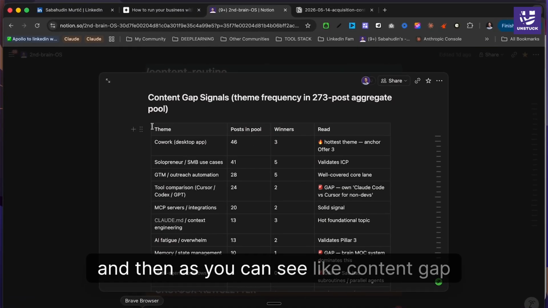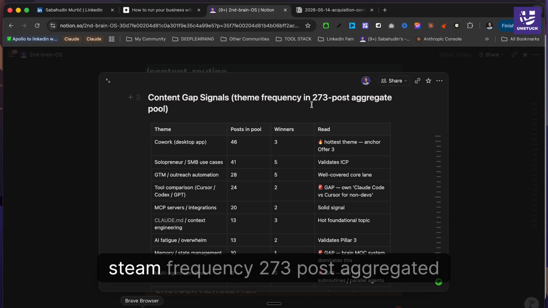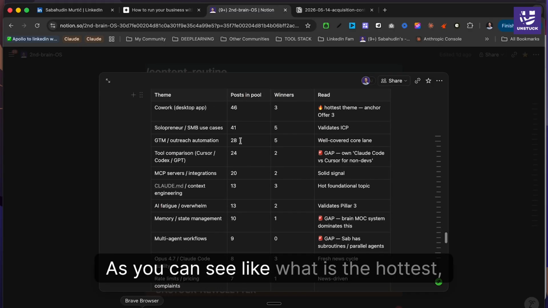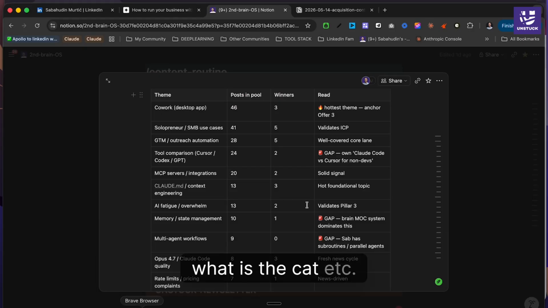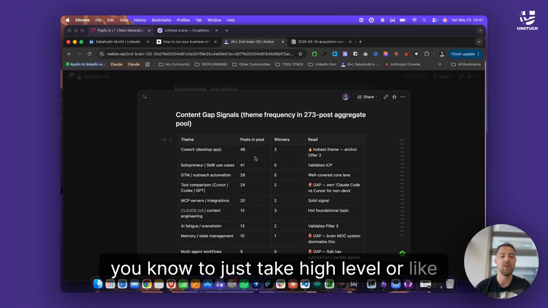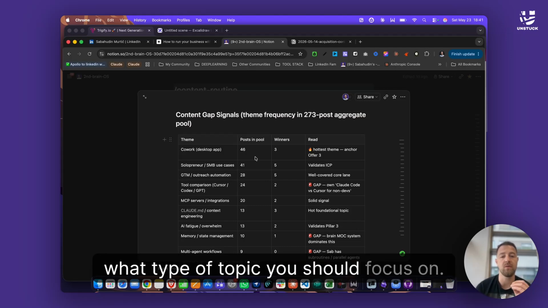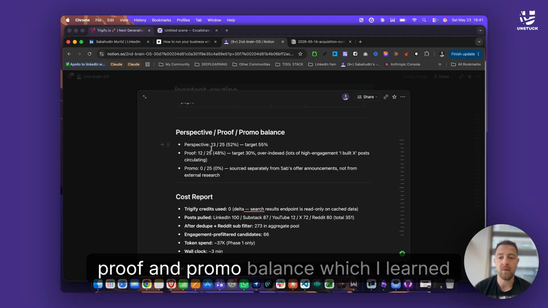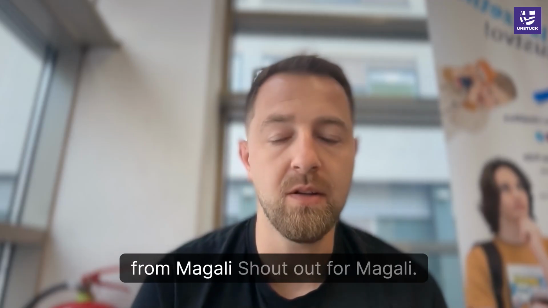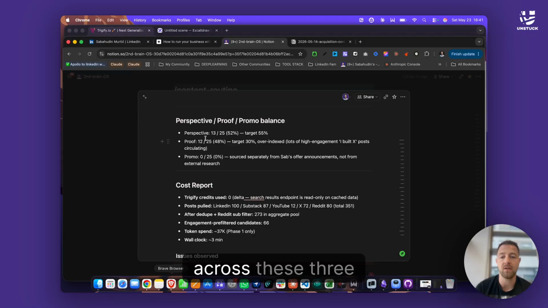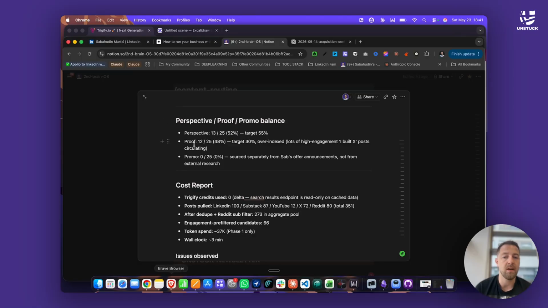And then, as you can see, there are content gap signals, theme frequency, and 273 posts in the aggregated pool. As you can see, what is the hottest, what's the gap, etc. Really great table to just take a high-level overview of what type of topic you should focus on. It also gives me the perspective, proof, and problem balance, which I learned from Magali. Shout out to Magali. So basically, I try to follow my pillars across these three funnels.